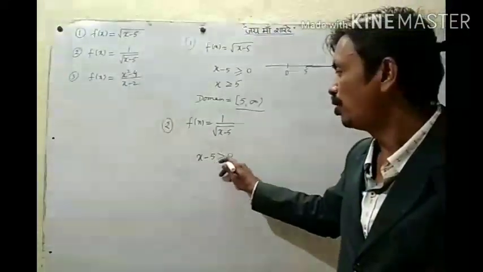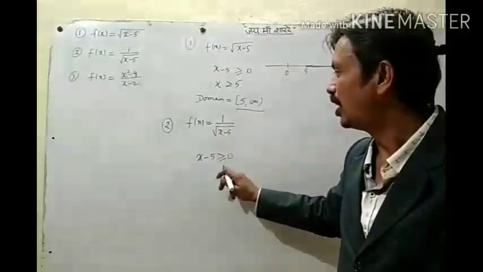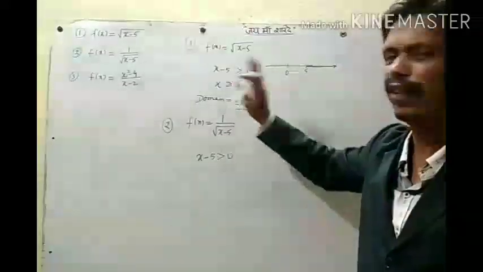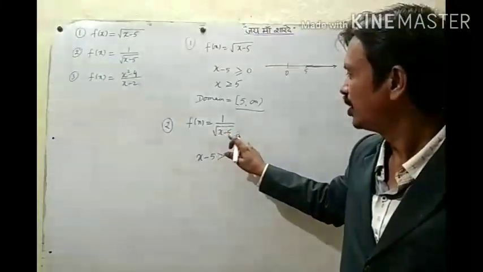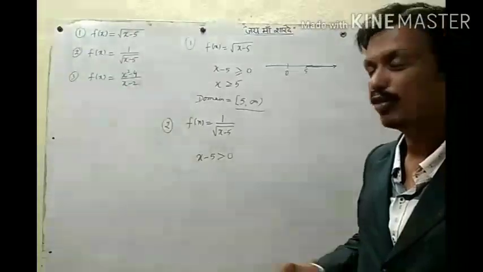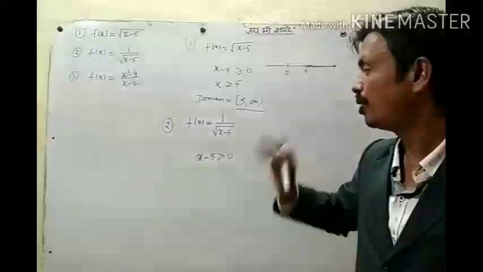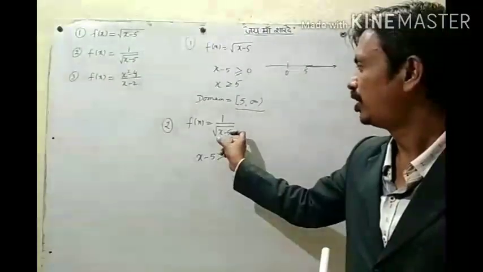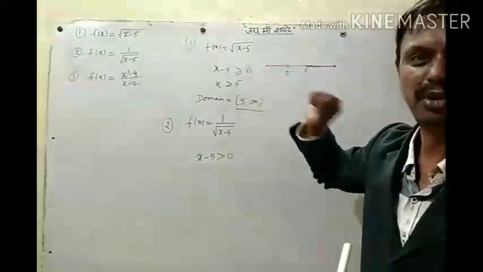Function is defined if it is more than 0. It can be 0. Now in this case it is in the denominator, and if x minus 5 becomes 0, root 0 is defined, no problem. Root 0 is defined, but root 0 is 0. So the denominator becomes 0, and if the denominator becomes 0, the function is not defined. So x minus 5 in this case should be more than 0 only. So if any number is in a root and it is in the numerator, the radicand will be more than or equal to 0.